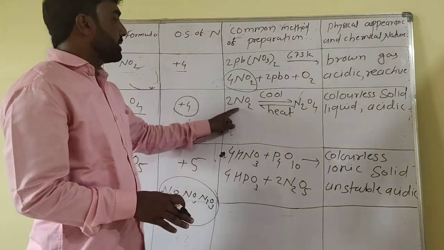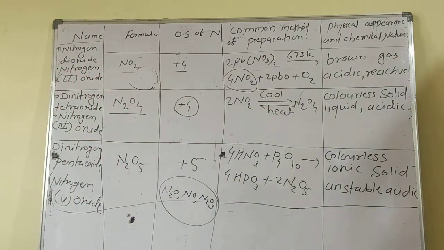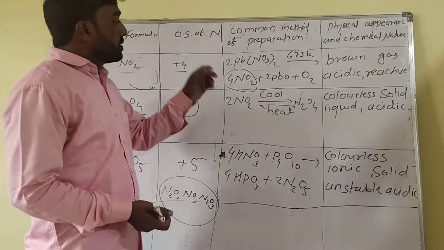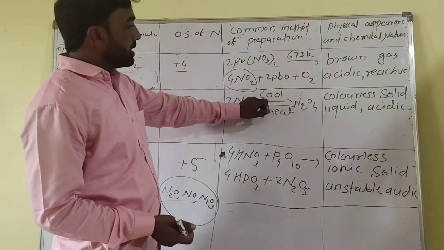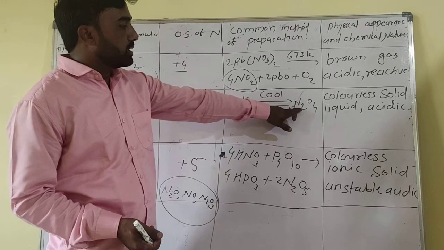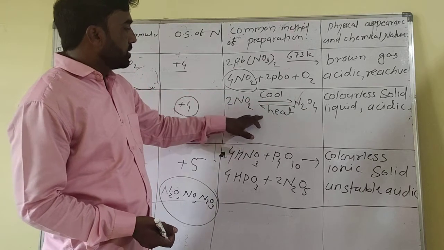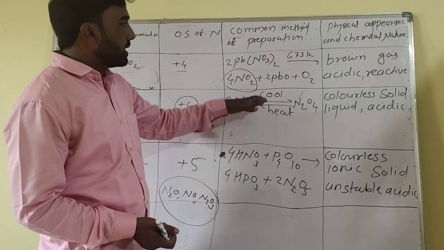Common method of preparation: 2NO2 in cold conditions is converted into N2O4, and heating reverses it, breaking down to form NO2.